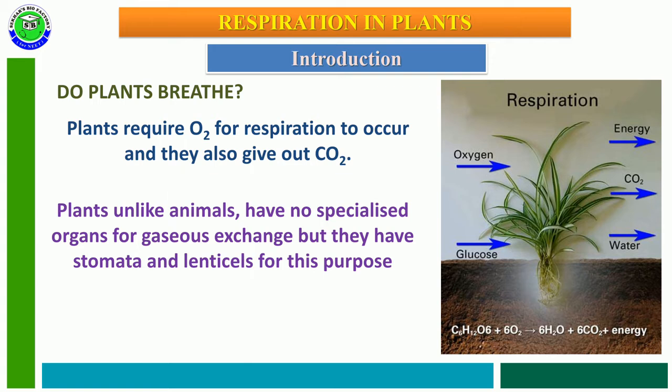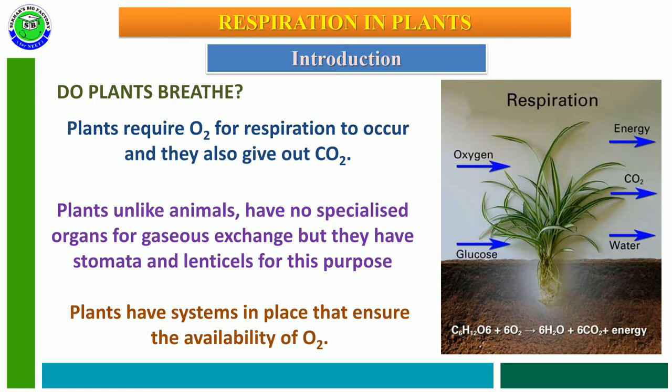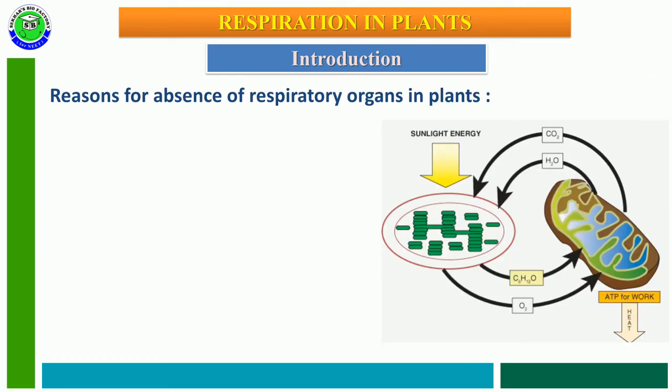Plants, unlike animals, have no special organs for gas exchange, but they have stomata and lenticels for the purpose of gas exchange for respiration. So plants have a system in place that ensures the availability of oxygen within the plant body.